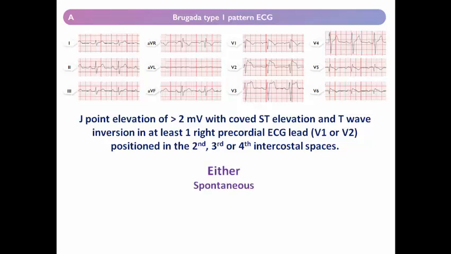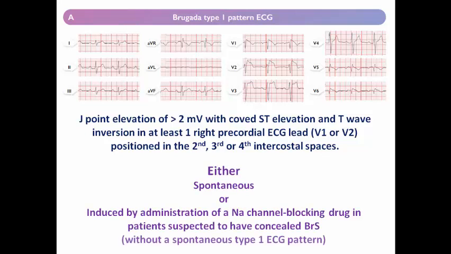Either it is spontaneous or induced by administration of sodium channel blocking medication in patients suspected to have concealed Brugada syndrome, or type 2 or type 3 without a spontaneous type 1, which we call a provocative test using adrenaline or flecainide.